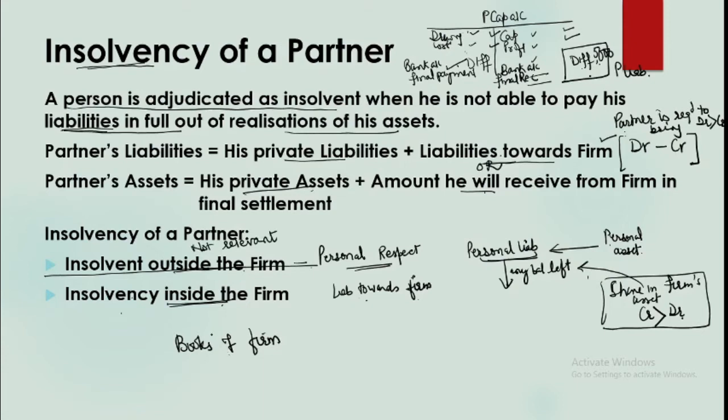What is relevant for us is his position inside the firm. If he is insolvent inside the firm, then we'll have to account for his insolvency. But if he is solvent here, then whatever his position outside, whether solvent or insolvent, is immaterial to us, because we are not working for him, we are working for the firm. So let us understand this with a few examples.